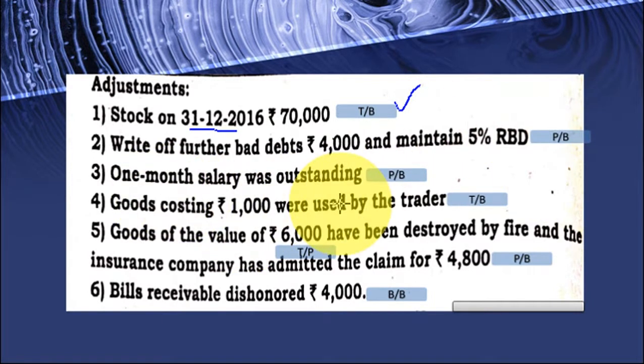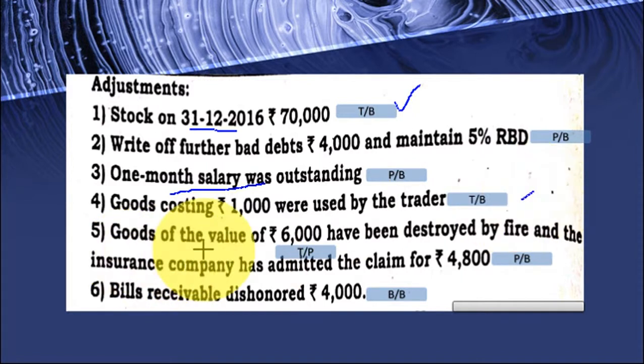1 month salary was outstanding. So outstanding salary. See, this outstanding salary is given in the adjustment. So if outstanding salary is given in the trial balance, then only one entry, that is in the balance sheet. If it is given in the adjustments, two entries, one in the balance sheet, one in the profit and loss account. Clear? Goods costing rupees 1,000 were used by the trader. So this is like a drawing. He is using the goods for his personal use. So it is appearing in the trading account as well as balance sheet.